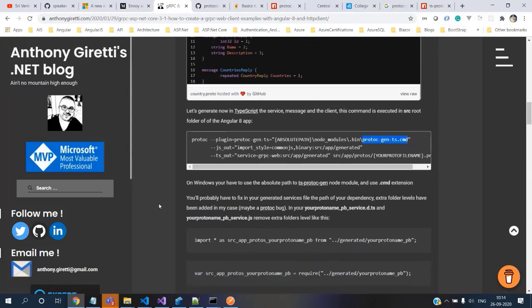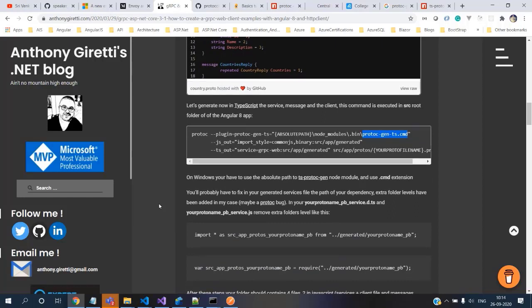One of the tips he's giving is that here we have to give the absolute path. Sometimes if we give the dot notation, it was not working for some reason, so I have to give the absolute path. So let's see what that absolute path is. First let me copy this guy.